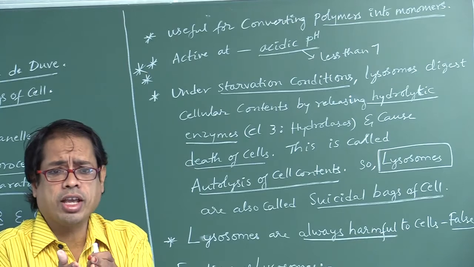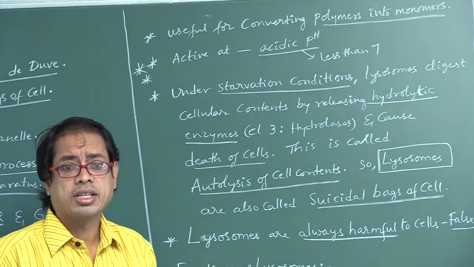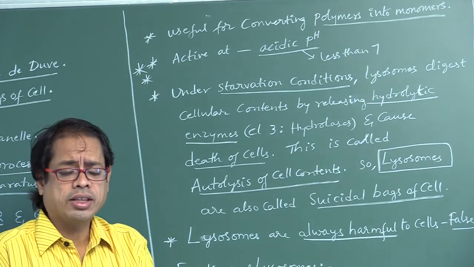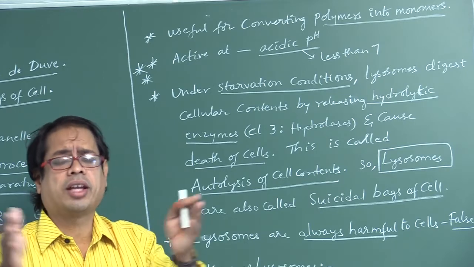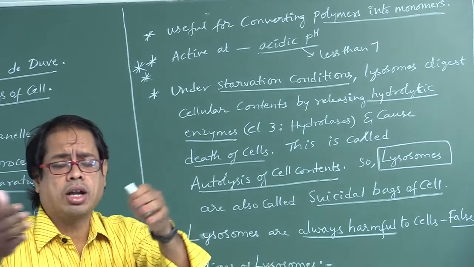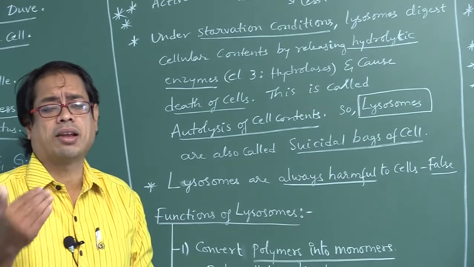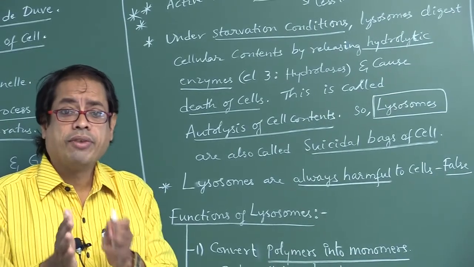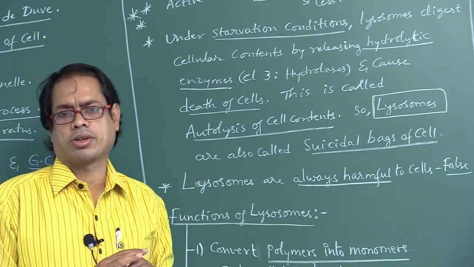These hydrolytic enzymes digest the cell contents, and finally when the cell contents are digested, automatically the cell will die. That is the so-called autolysis of cell contents. Auto means self. This happens only under starvation conditions, not normal conditions.